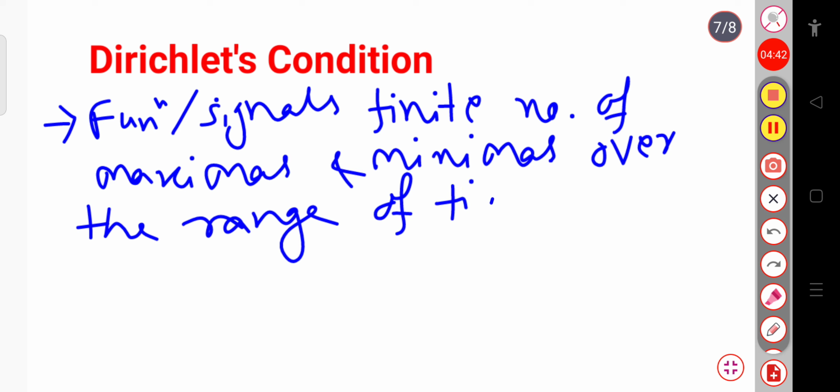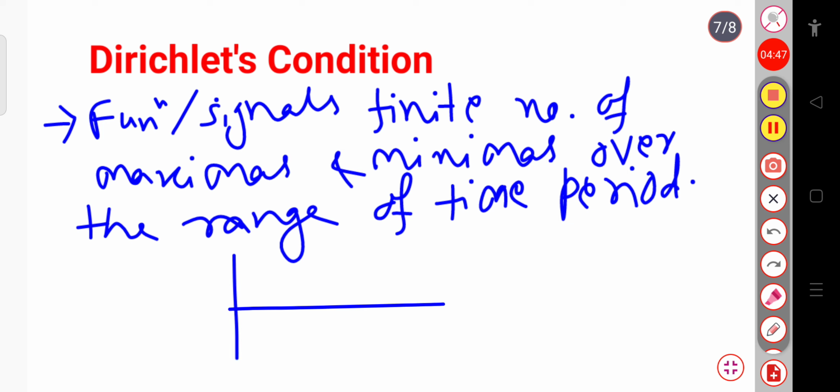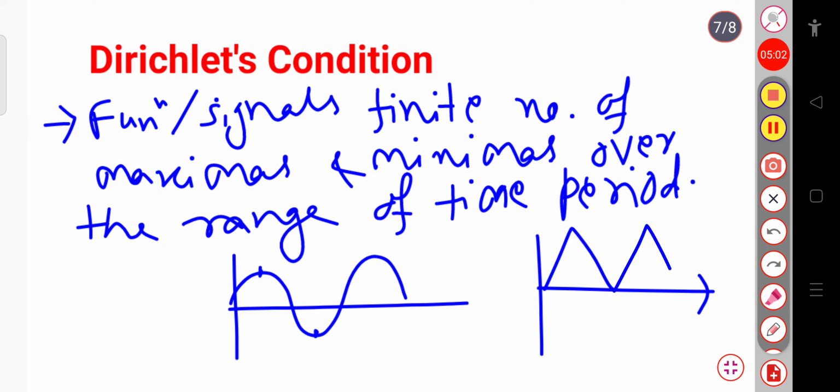So what do you mean by maximas and minimas? Suppose this is my signal. In this case, this is my maxima point, the highest peaks are known as the maxima and the lowest are known as your minima. Or suppose my signal is in this form, that is in the triangular shape. Here these peaks are the maximas and these peaks are the minimas. Here you can see that for any particular or shortened range of time period, you can calculate the number of maximas or the number of minimas.